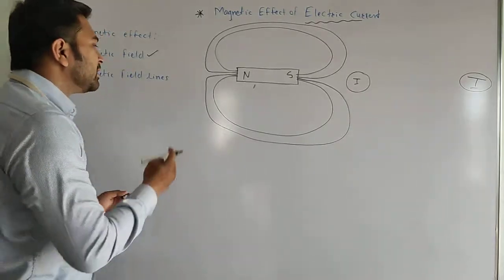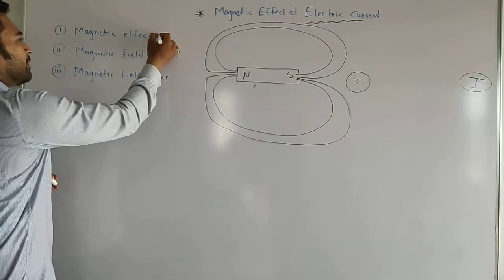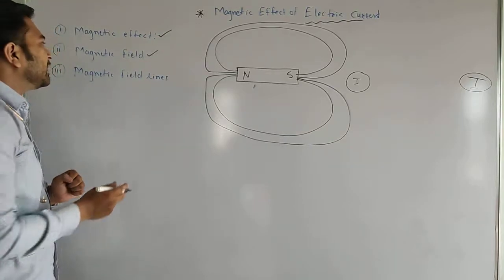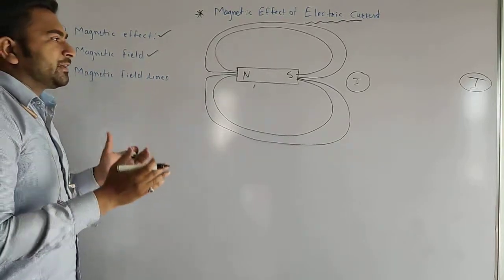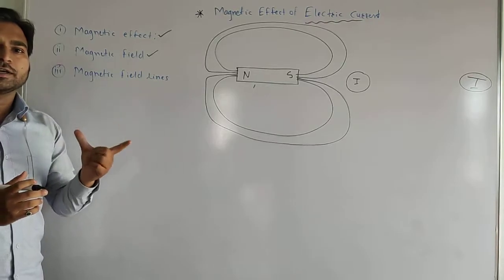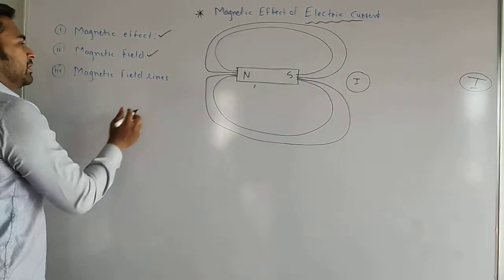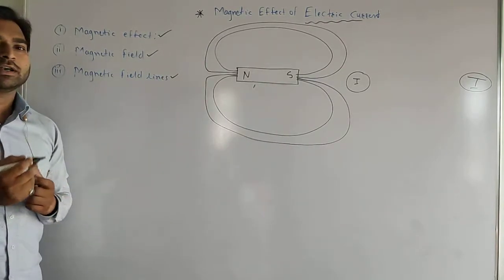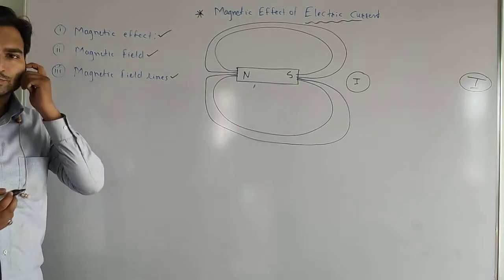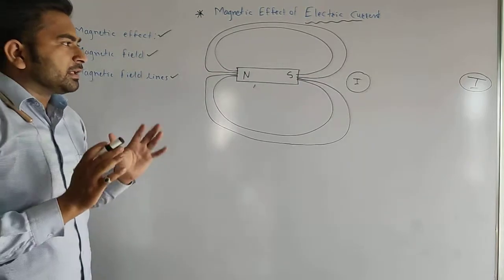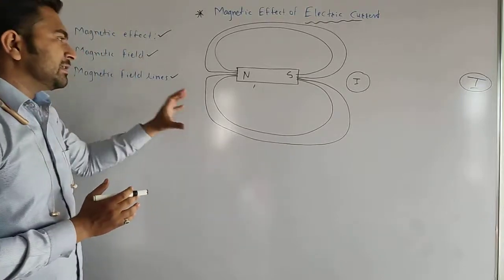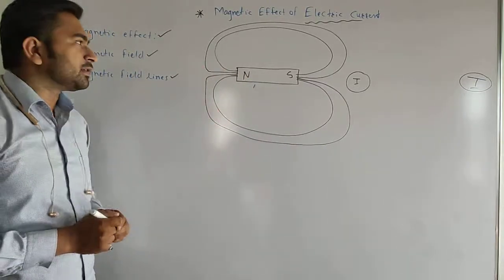How it is going to be possible, that is what we have to see in this lesson. So in this lesson we are going to study what is meant by magnetic effect of electric current, then how the magnetic field can be created by using an electric conductor, then how magnetic field lines will be situated in that case. So now I am starting with the lesson. This is the introductory part of the lesson.